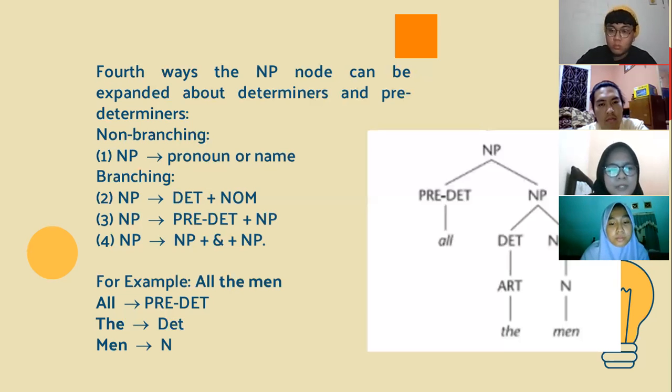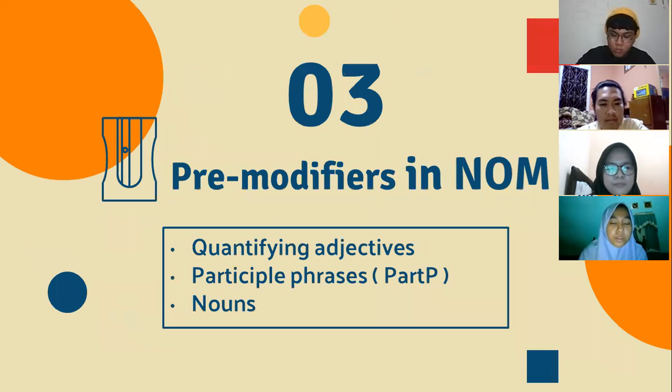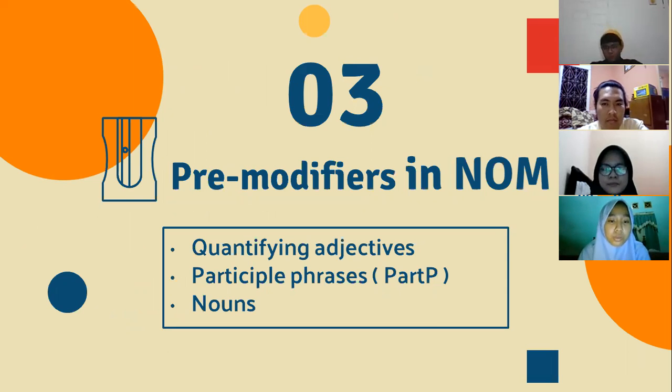the chapter will be explained by Aida. Time is yours. Okay, thank you, Dian Zhafira. Well, at this time, I will explain the material about premodifiers in nom. My name is Aida Fareza. My NPM is A1B00062. Next chapter, please.